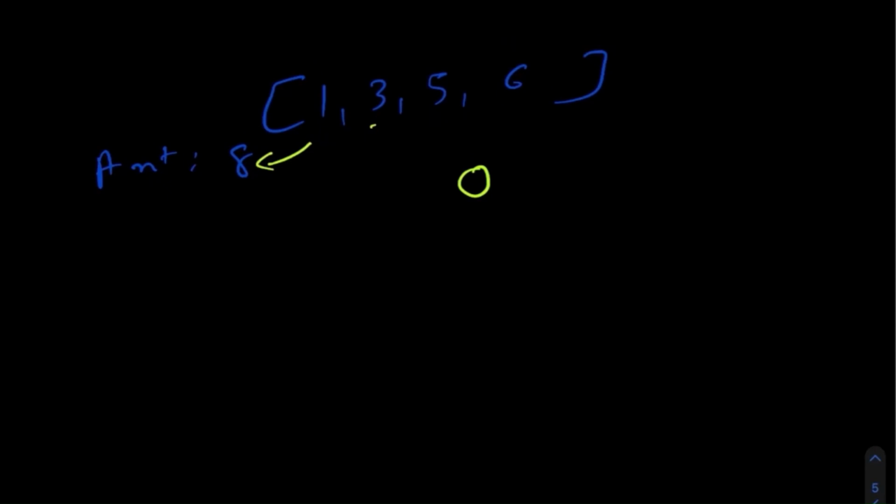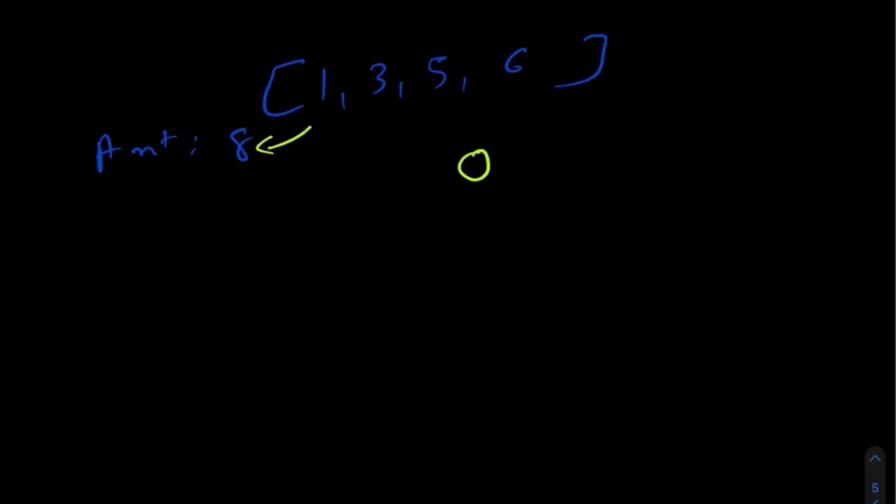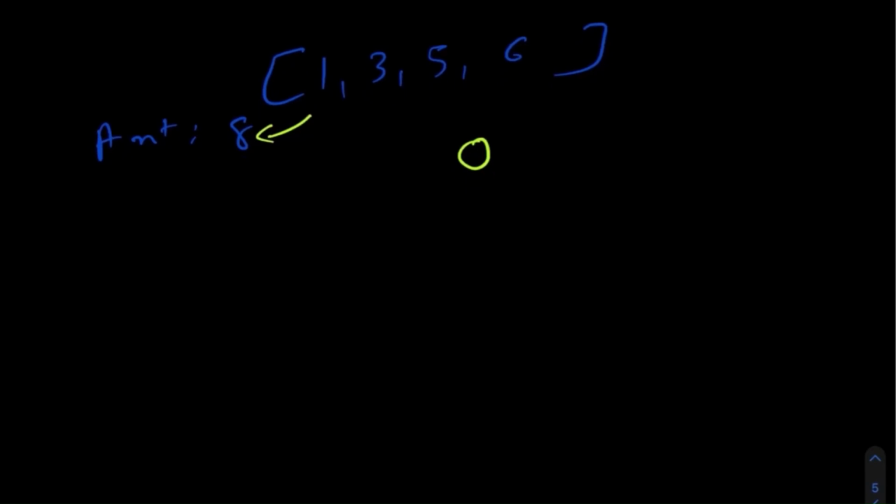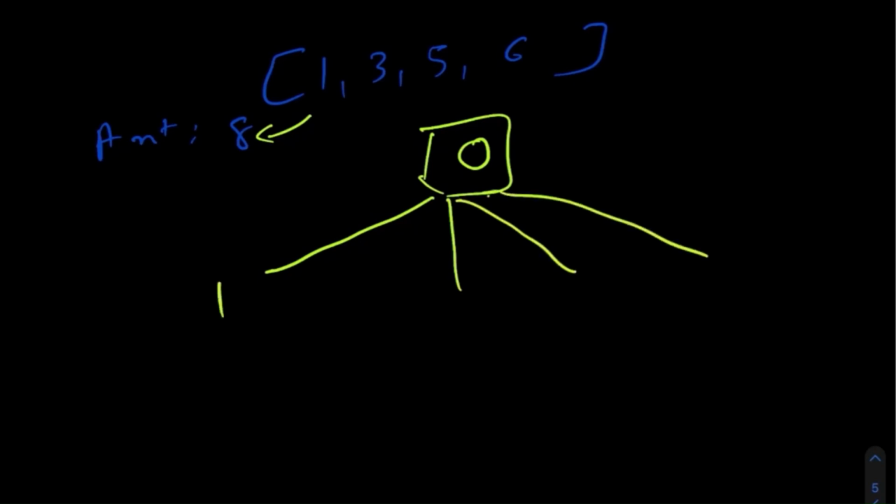And in the decision tree, whenever we reach the value 8, we will keep track of the path, and based on that path we can calculate the minimum number of coins we have to use. So initially we are at the 0th position. From the 0th position we have 4 options that we can take. So let's make these 4 decisions: 1, 3, 5 and 6.